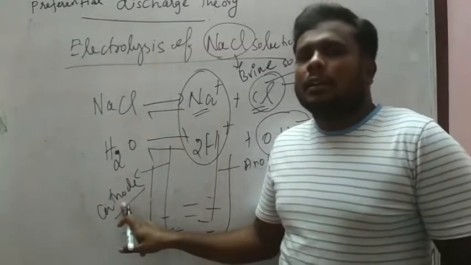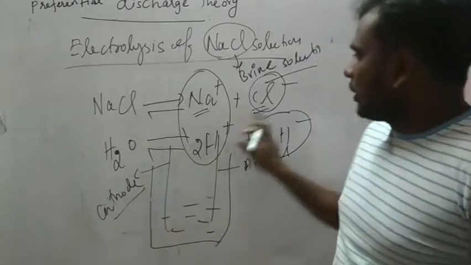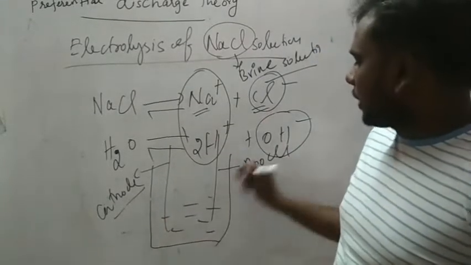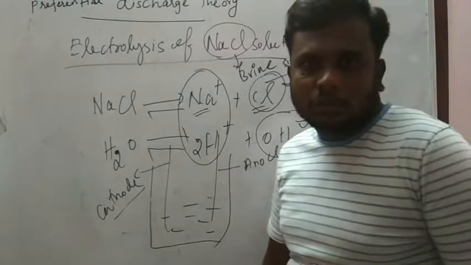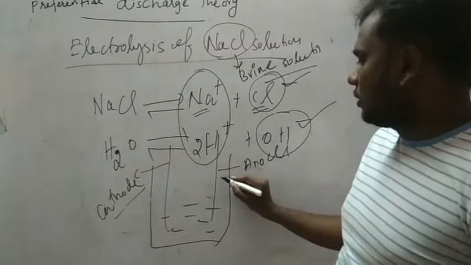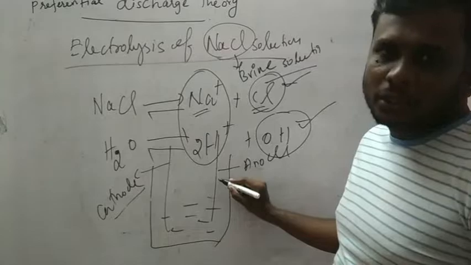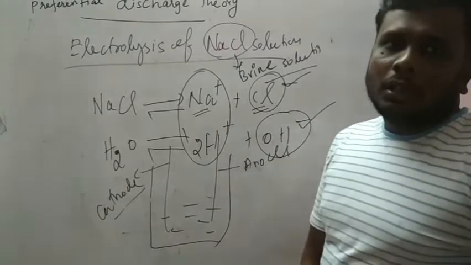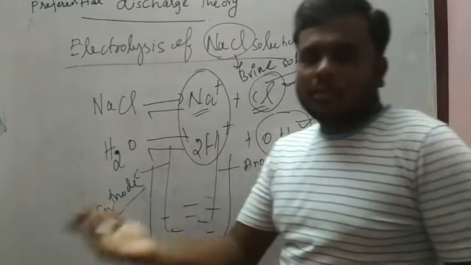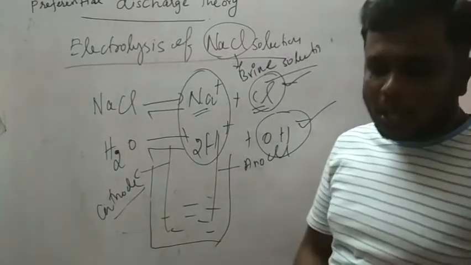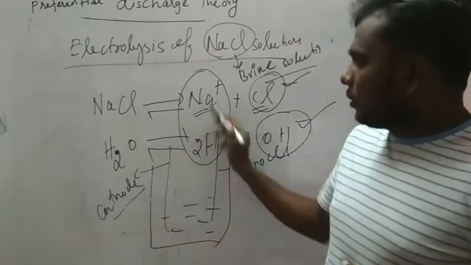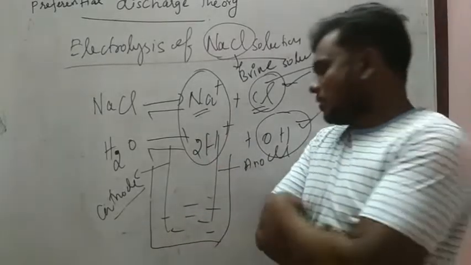At the anode, Cl minus and OH minus are there. Both are anions, so both will be discharged at the anode. Anode is positive. Cations are attracted by the cathode, anions are attracted by the anode. So now we are getting 2 cations and 2 anions in the electrolyte.